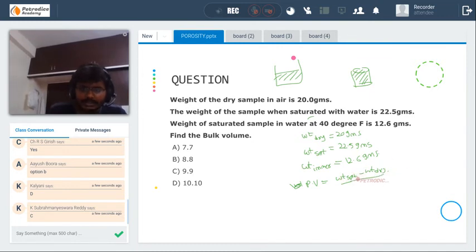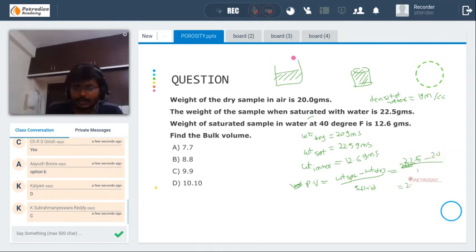When we divide it by density of fluid, we get, I forgot to give one, density of water is equal to 1 gram per cc. I think you already know this one. Using this, we get 22.5 minus 20 divided by 1, that is 2.5 cc. That is the pore volume of the core sample.